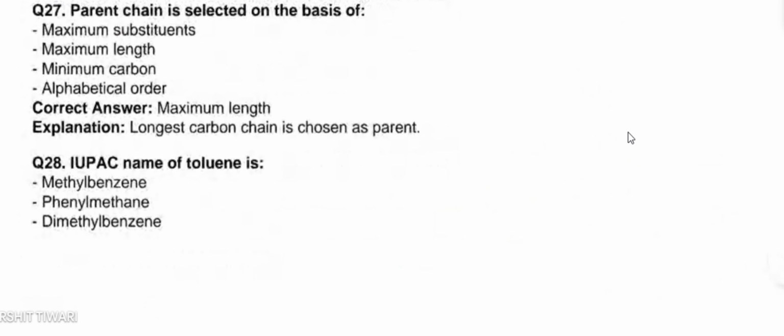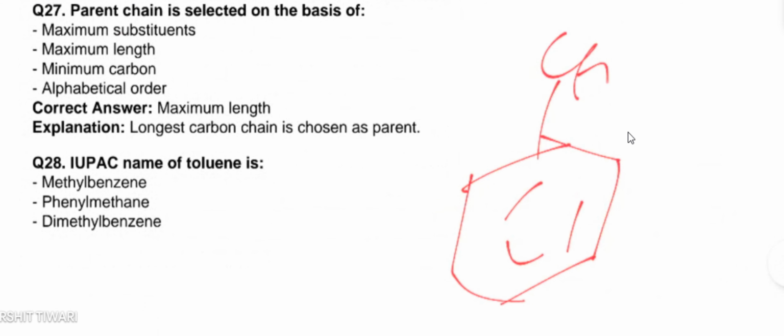IUPAC name of toluene. Toluene is nothing but benzene containing a methyl substituent in it. So it is methyl benzene only.